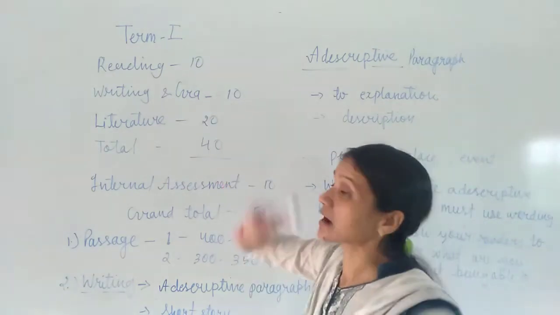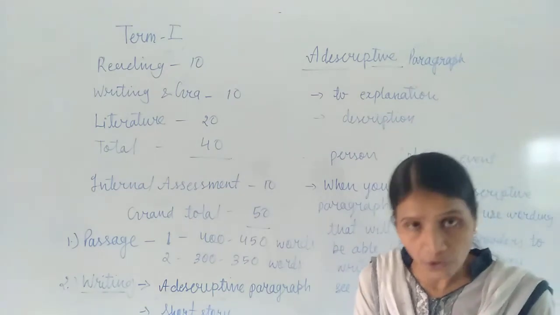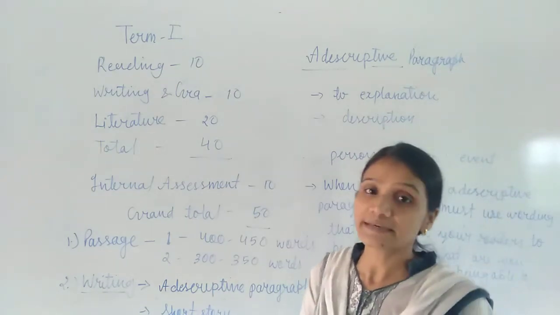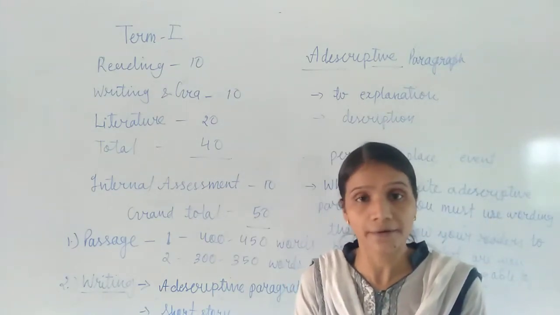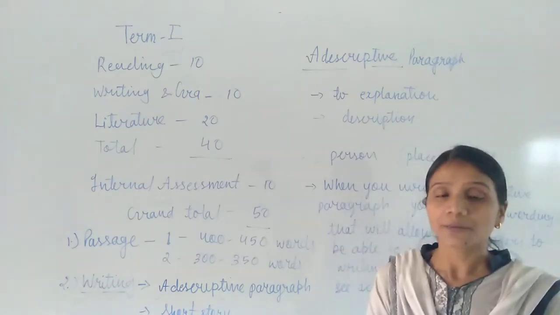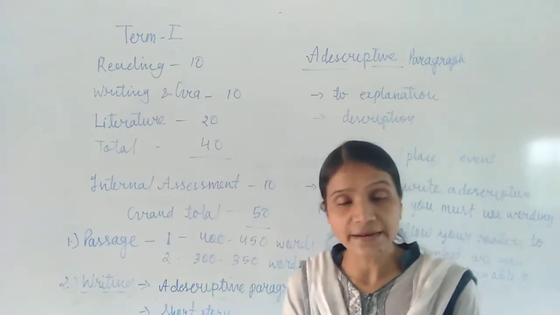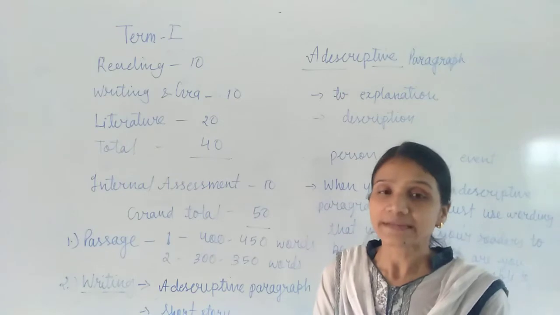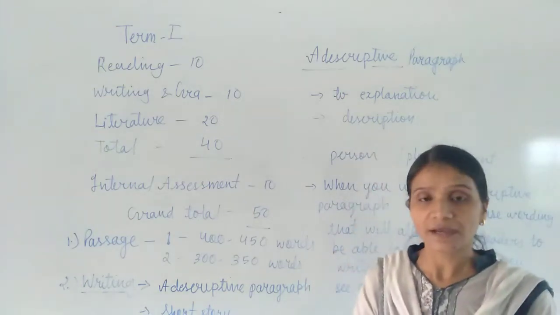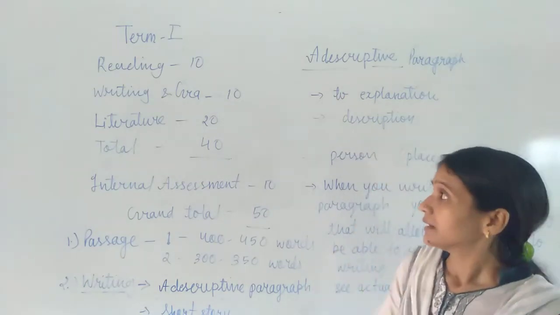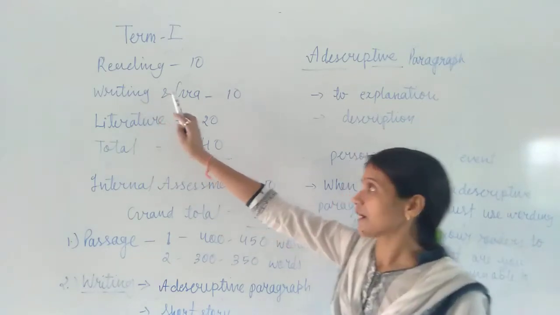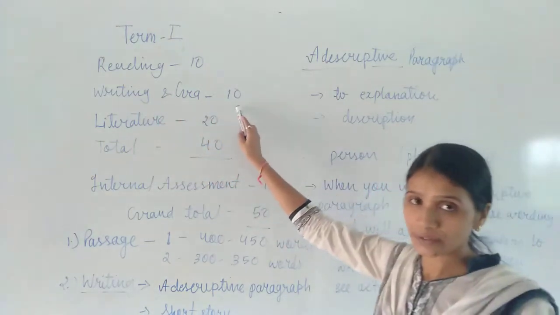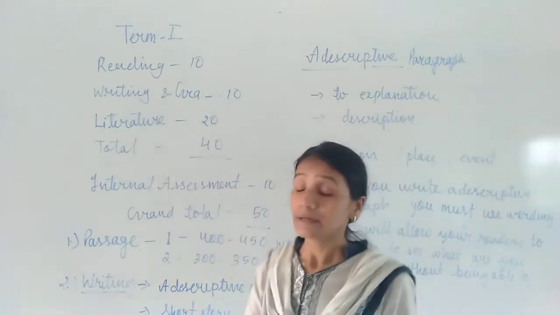And for the grammar section, we have a total of 8 topics: tenses, modals, subject-verb agreement, determiners, reported speech, then commands and requests, statements, and at the last, interrogative. So 5 marks for writing and 5 marks for the grammar section. So a total of 10 marks. Then for the literature.